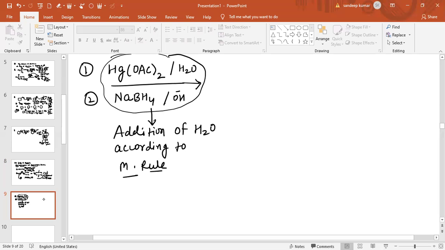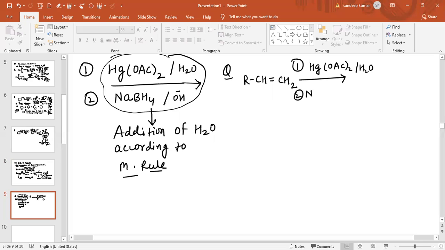Now what is the question? You can easily do it. The question is about RCH=CH2. In the first step we have added Hg(OAc)2 and water. In the second step we added NaBH4 with OH negative. Now addition of water, so HOH. So there is addition of water,